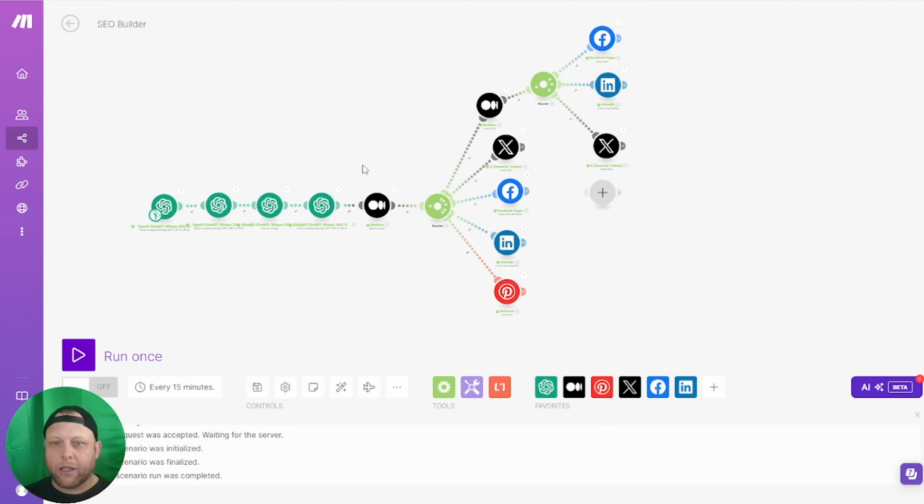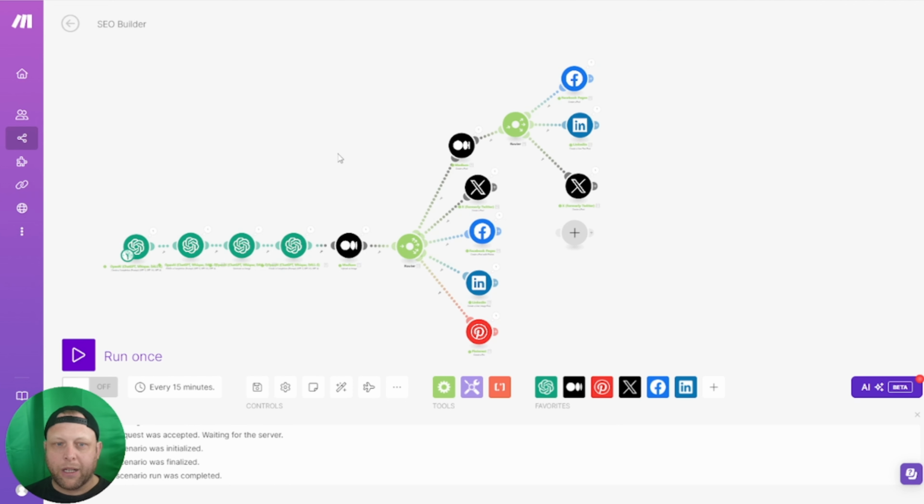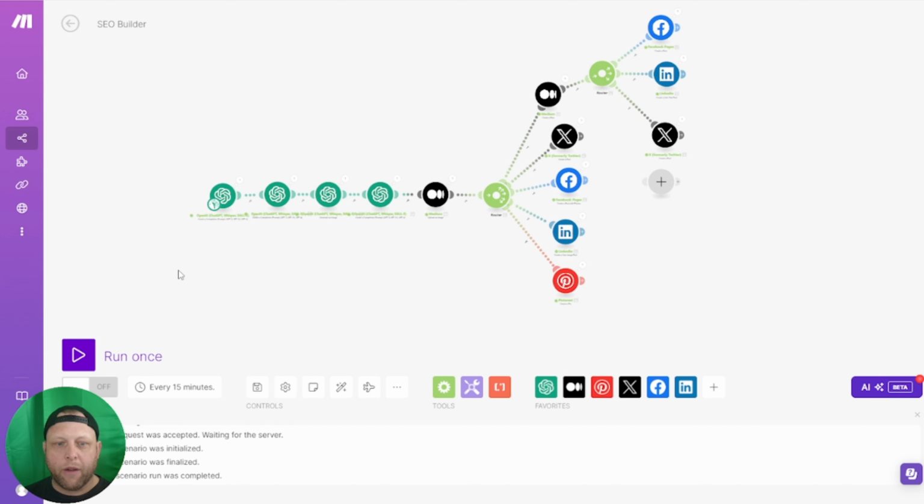So when we look at it, it's created a multitude of backlinks all on autopilot. And all you have to do is run the scenario once a day, and it's going to create a unique content form with backlinks. That's important. It's social media places that's able to create backlinks back into your system. And this is what makes it so valuable. If you run these every day, Google is going to start picking up. It's going to crawl its robots into all these, and it's going to keep picking them up.